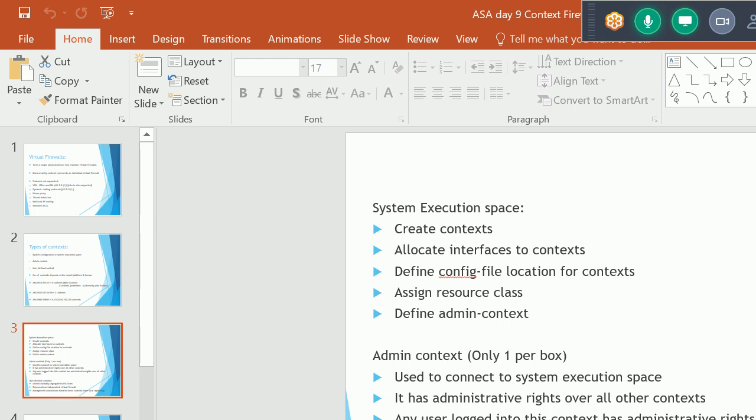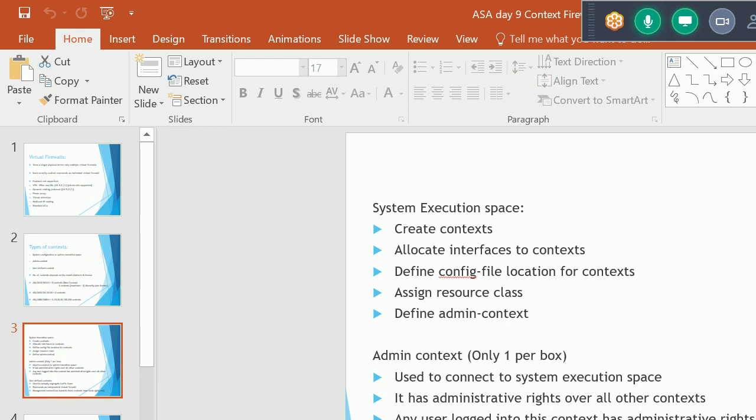These are the steps for how we can start the configuration of a context. First, we create the context. After that, we allocate the interfaces to the context. After that, we define the config file location for the context. After that, we assign the resource class. This resource class we generally use for allocating resources, like how many connections we want to provide for a particular context, how many telnet sessions, that kind of thing.